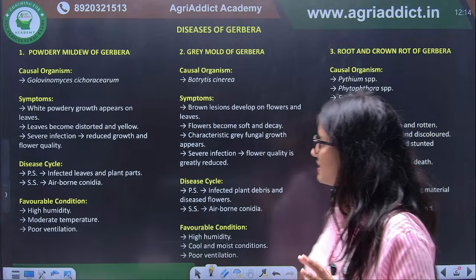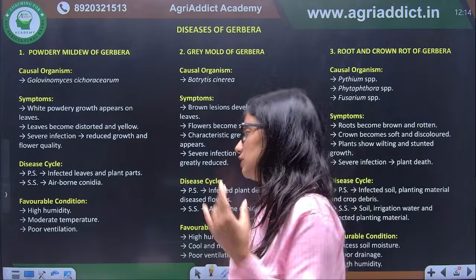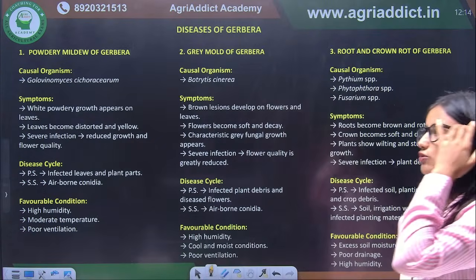Next we have diseases of gerbera. If we talk about the diseases of gerbera, again the first is powdery mildew of gerbera.